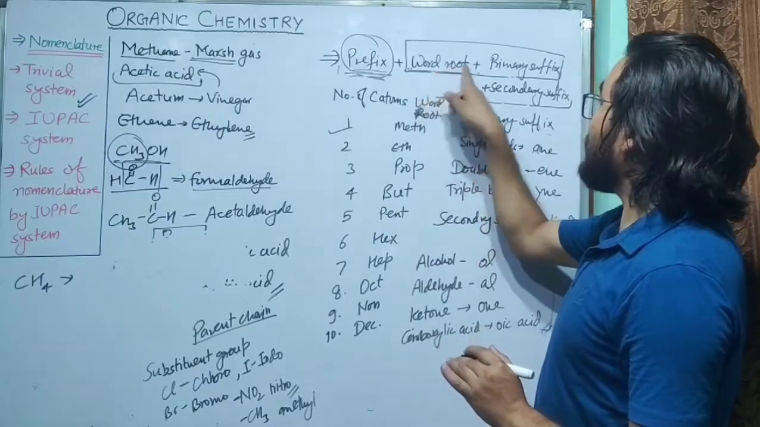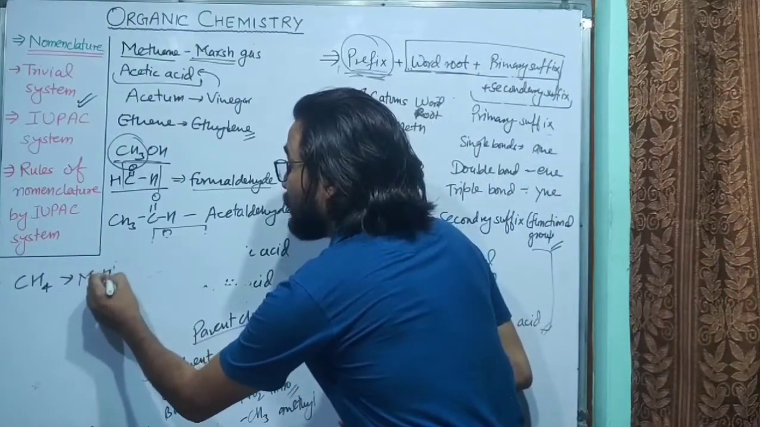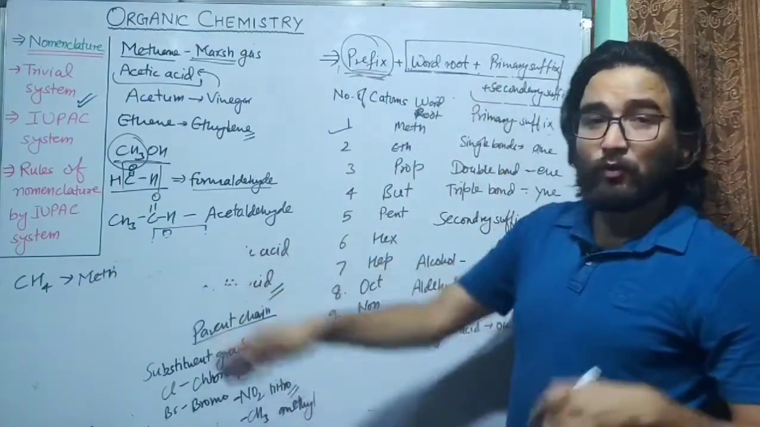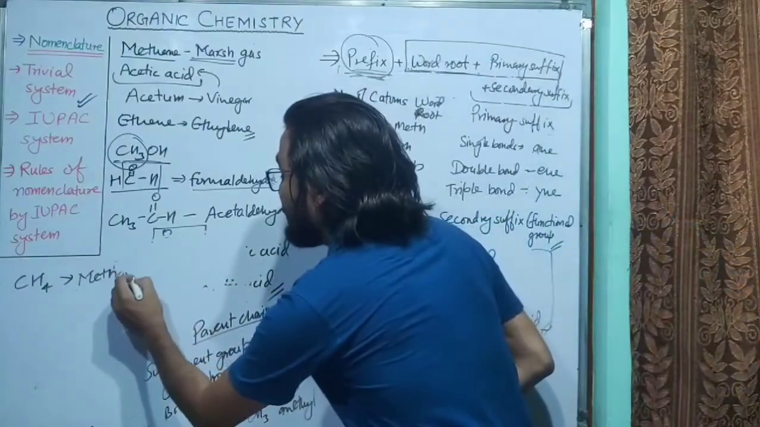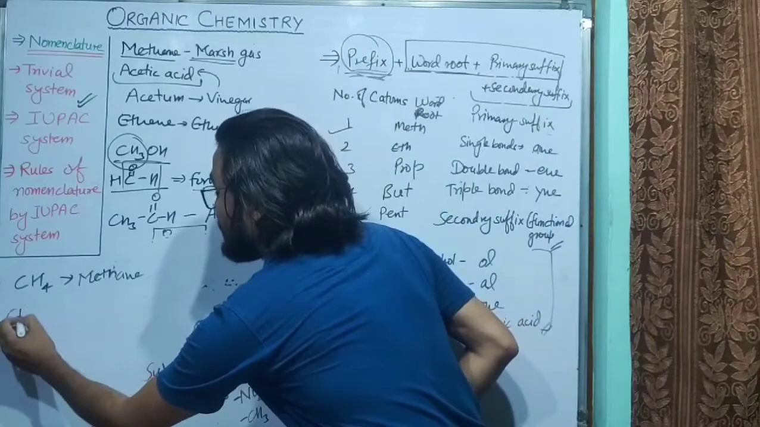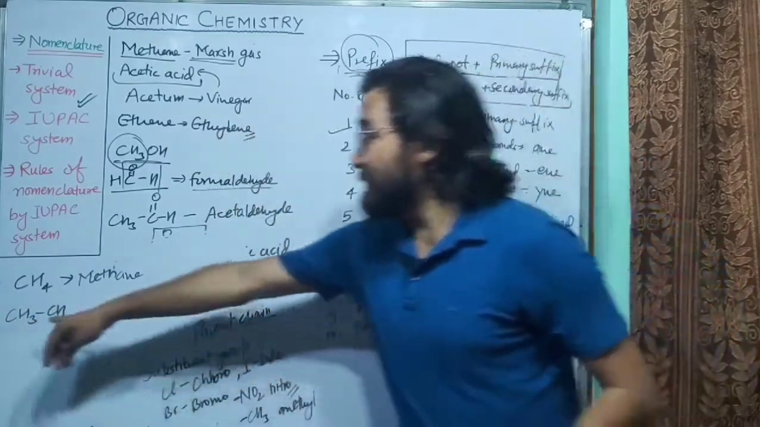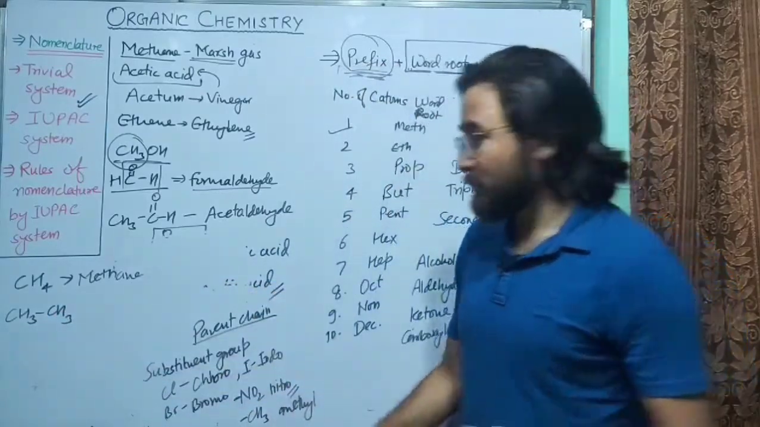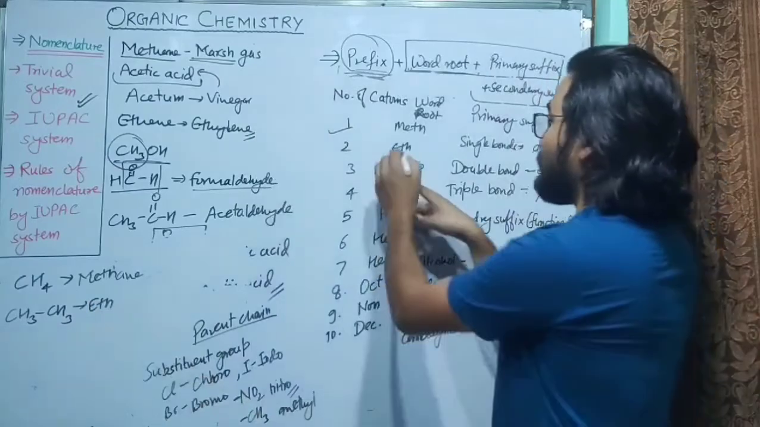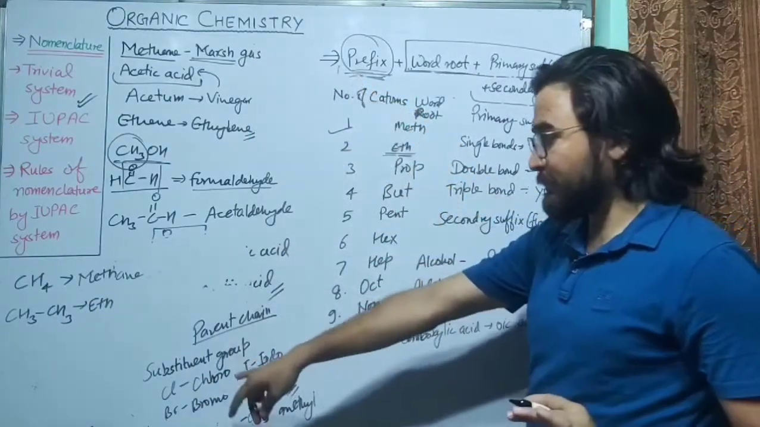Now you can see here word root. So word root will be meth, because there is only one carbon atom. Now after this primary suffix, there are only single bonds, so it will be ane. So its name is methane. Similarly, CH3 single bond CH3. You can see the carbon chain here, 1, 2. There are 2 carbon atoms, so the word root will be eth, because for 2 carbon atoms, the word root is eth. No prefix, because there is no substituent group.